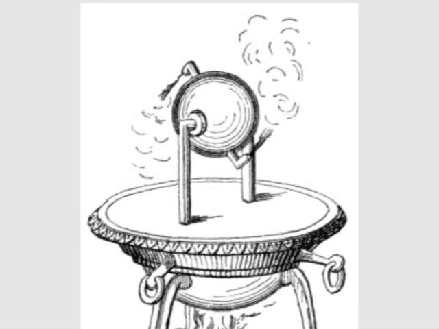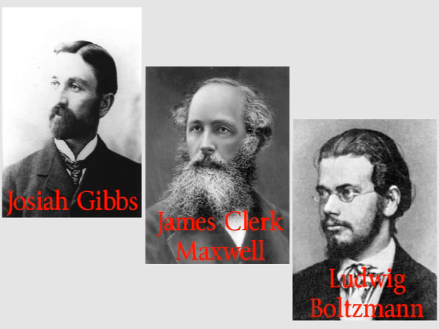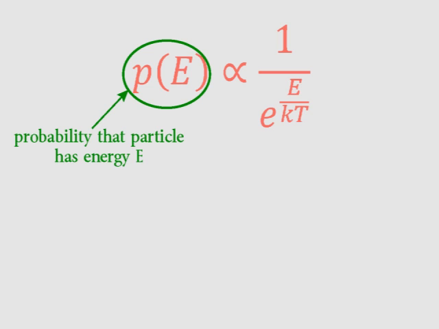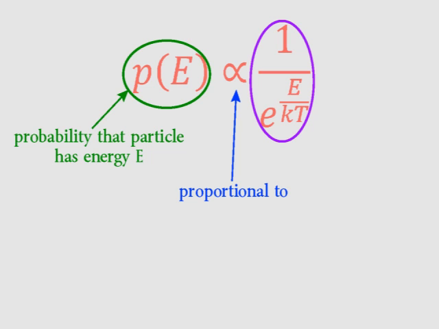And three people who worked on that were Josiah Gibbs, James Clerk Maxwell, and Ludwig Boltzmann. The three of them developed equations to describe the energies that molecules could have, because that's important for steam engines. Here's one of their formulas, called the Boltzmann equation. Now what this says is that the probability that a molecule has the energy E is proportional to this. The number k is a constant called Boltzmann's constant, which is named after Ludwig Boltzmann.